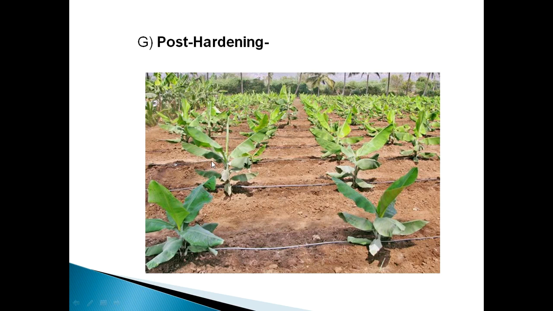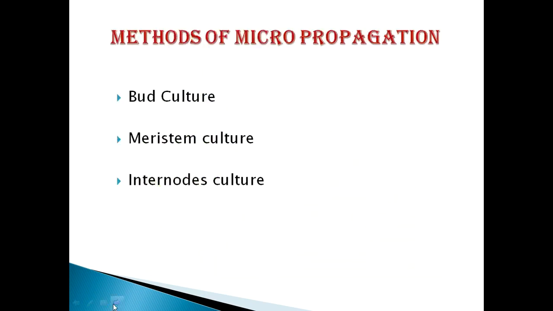So post hardening is nothing but the transfer of in vitro regenerated plants from inside the polyhouse to the field condition, inside the open environment. So this is the post hardening of banana plants which are grown by tissue culture.